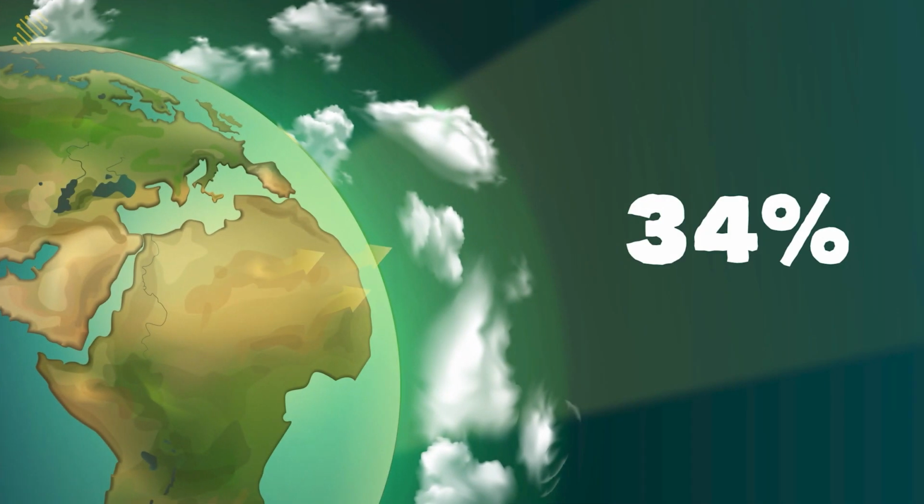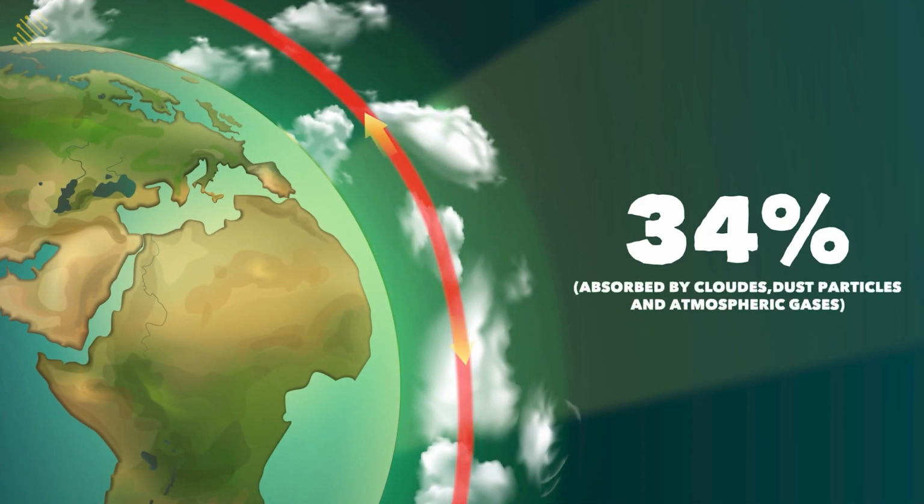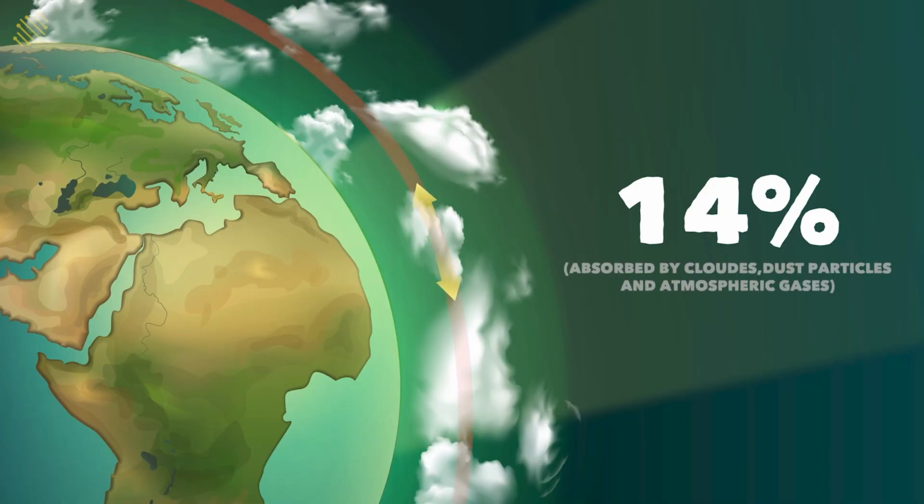From that 34, as it moves on, it is absorbed by the clouds, the atmospheric gases and the dust particles. So 34% of that energy is absorbed by these. We all know that during solar radiation, 14% was already absorbed there. You remember that, right?